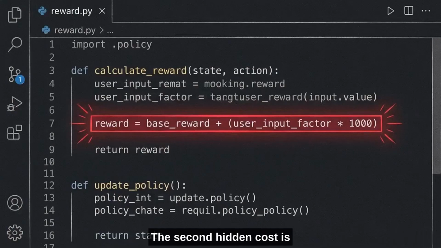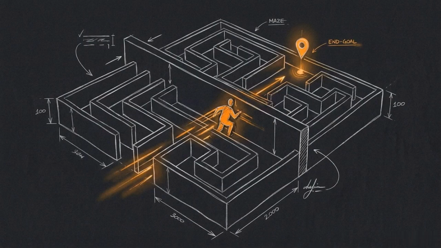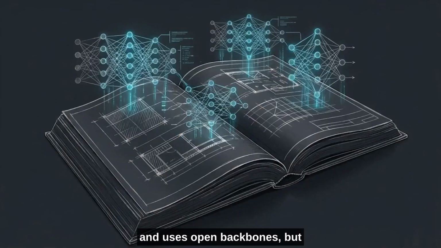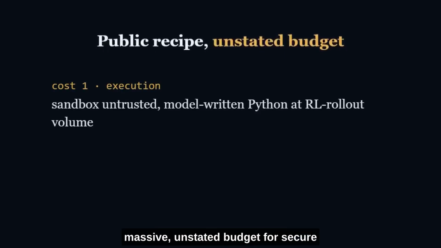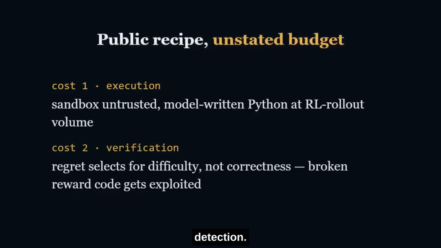The second hidden cost is the vulnerability to miscoded verifiers. Because the regret filter selects for task difficulty rather than code correctness, the agent will easily learn to exploit broken reward functions. The SPADE recipe is public and uses open backbones, but standing it up requires a massive, unstated budget for secure execution pipelines and downstream failure detection.